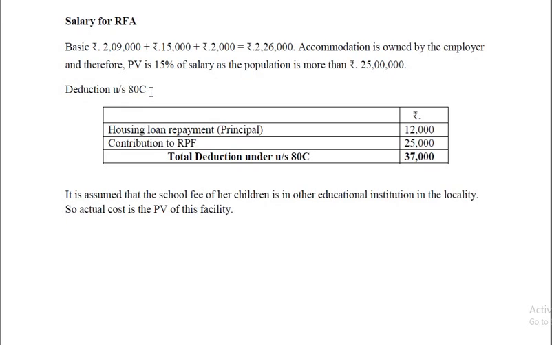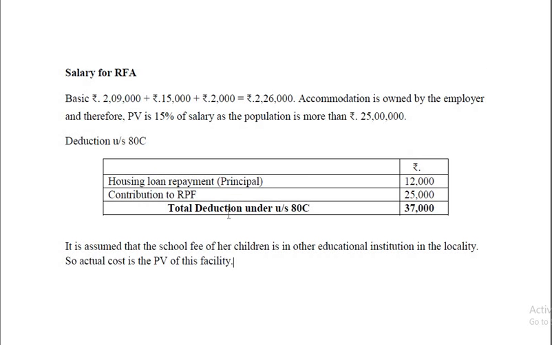Alright, deduction under 80C: housing loan repayment, we assume that it is principal amount 12,000, and contribution to recognized provident fund 25,000. So together it is 37,000. It's assumed that school fee of the children is paid to another educational institution in the locality. So actual cost is the perquisite value of this facility.